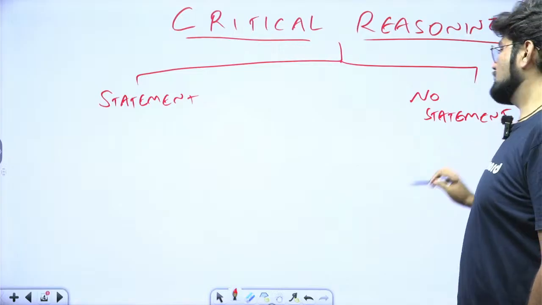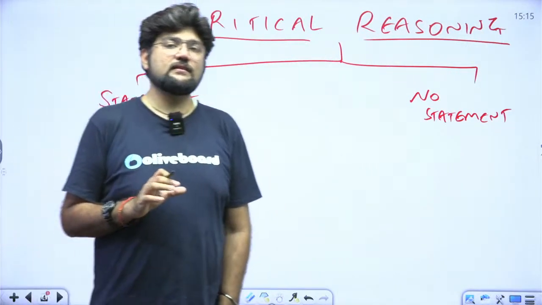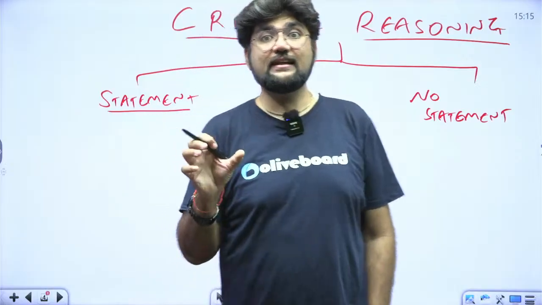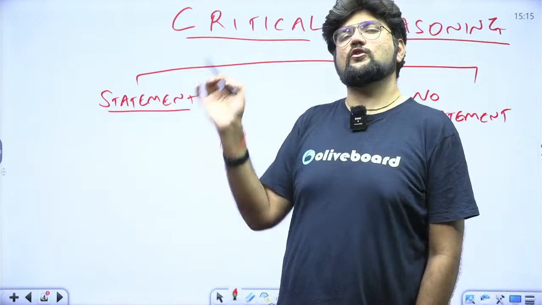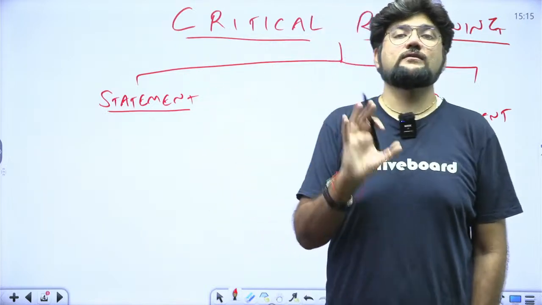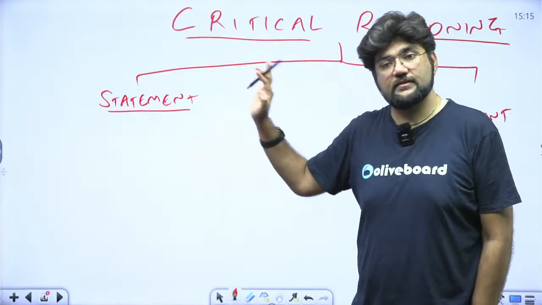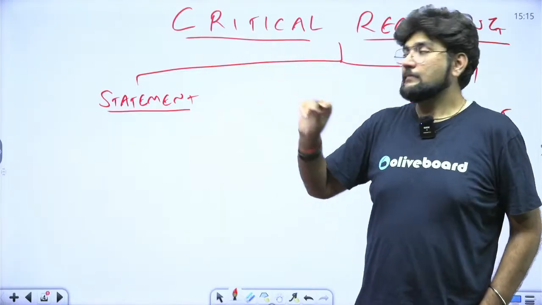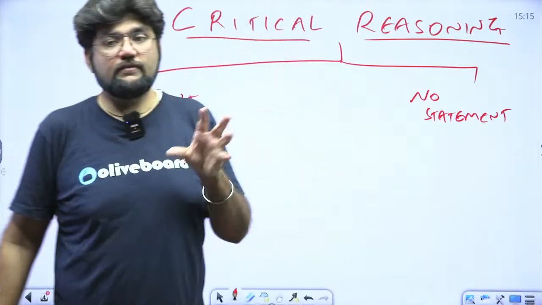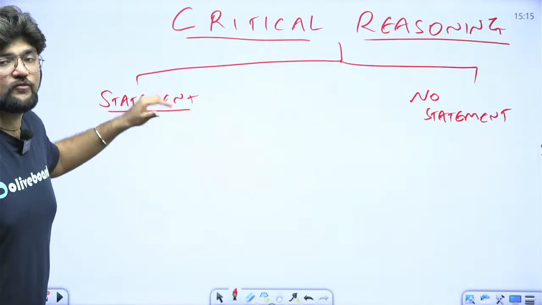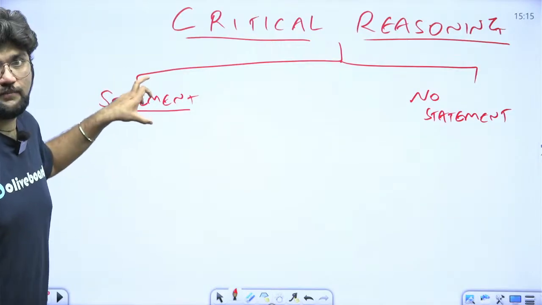Simple difference. The word statement in logical reasoning implies the sentences which hold a lot of value. That means whatever is written after the word statement is always going to be 100% correct, no matter the logical sequence. Even if it is logically flawed, you will still assume whatever is written after the word statement to be correct. And the statement will always limit the scope of knowledge. The statement is always going to tell you that this is the only scope of knowledge which you have right now. So answer the question based on this statement alone.